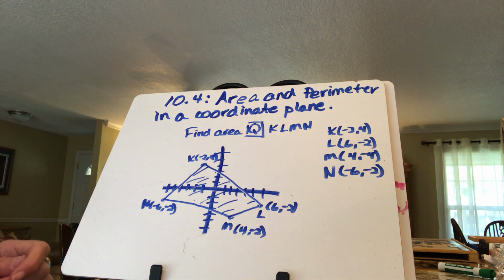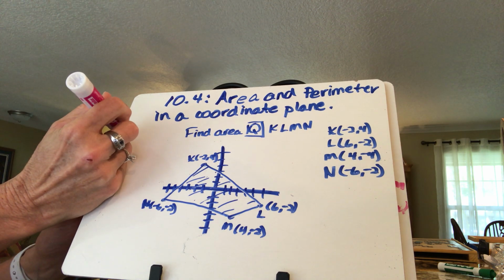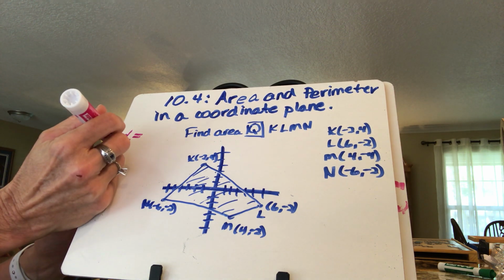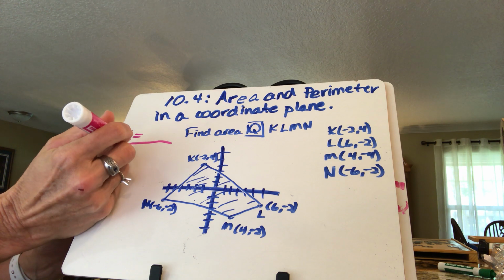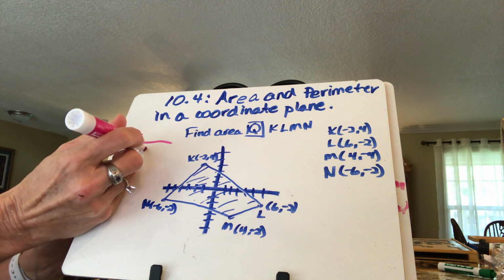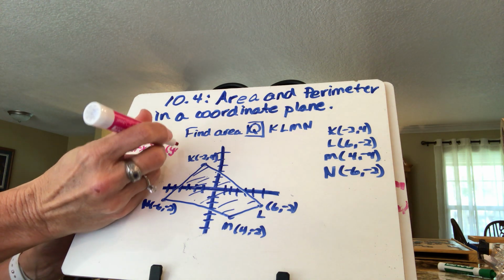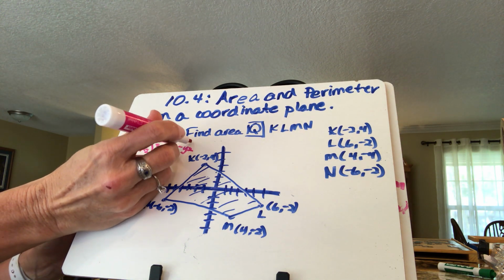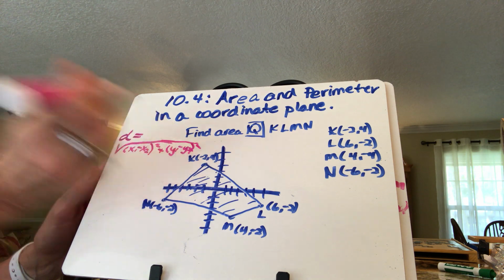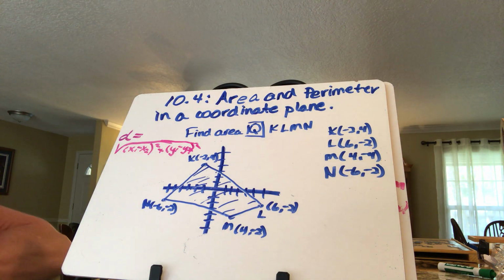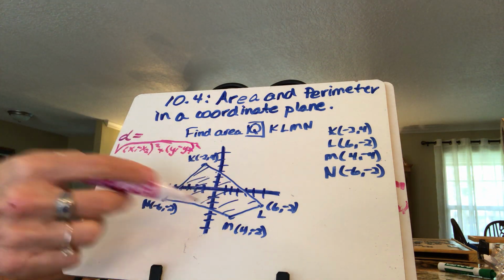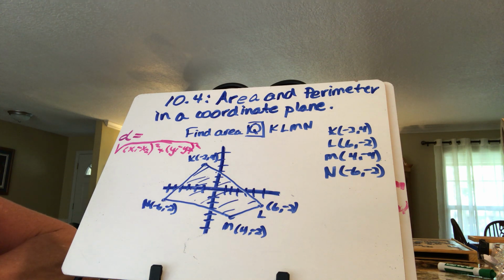Well, that's just going to be the distance around, and if you have a coordinate, you're going to end up using the distance formula. So don't forget that good old distance formula, x1 minus x2 quantity squared plus y1 minus y2 quantity squared, and the square root of all of that. Okay, so that's all you would do to find the lengths of each of those segments and then just add those together. So perimeter really isn't new at all.